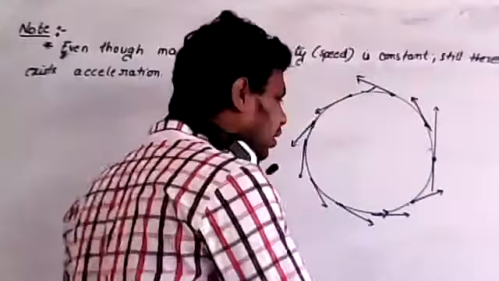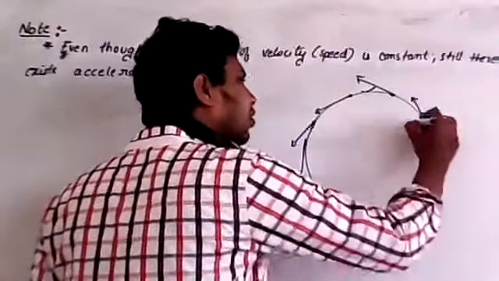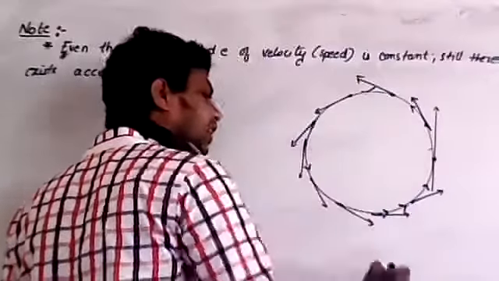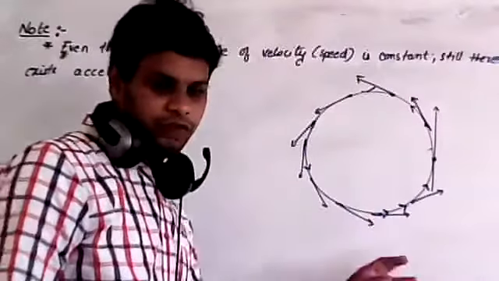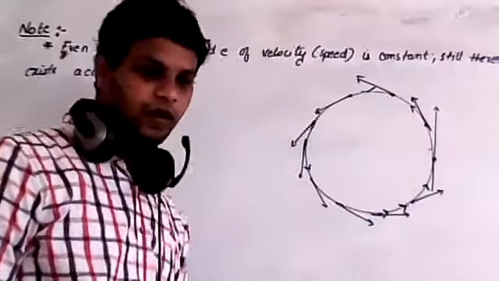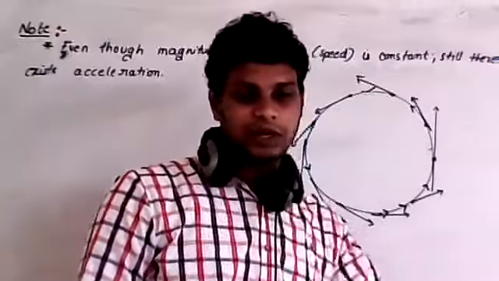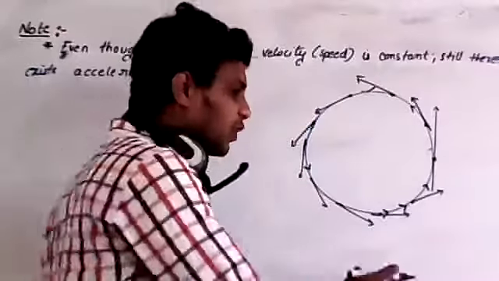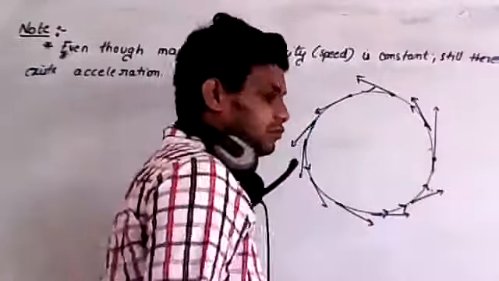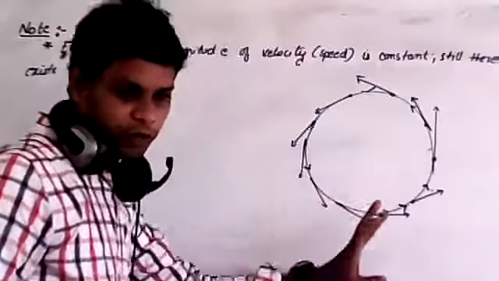Clear? If it is rotating in the anti-clockwise direction and you draw the tangents at each and every point, the tangent's direction changes from point to point, with respect to time. I hope you understood this point.